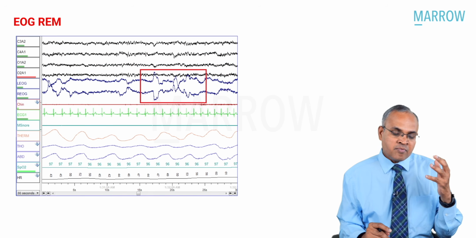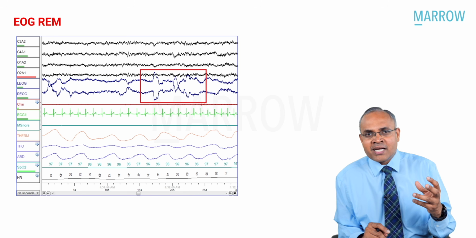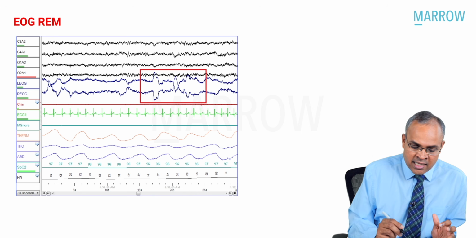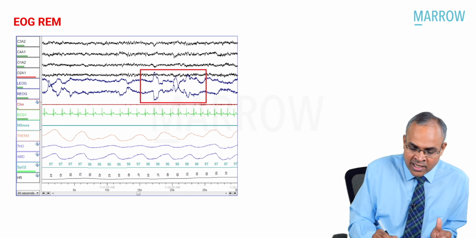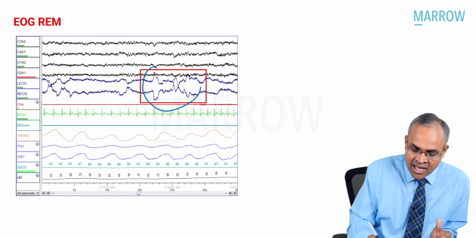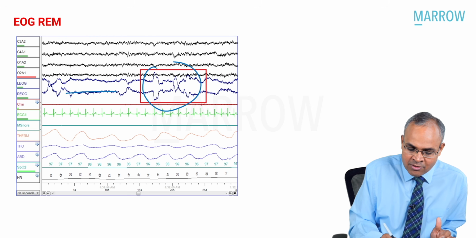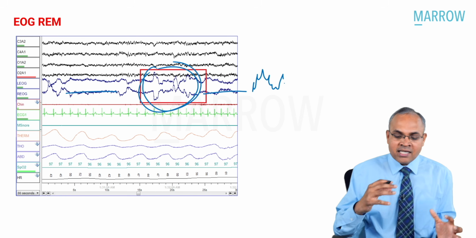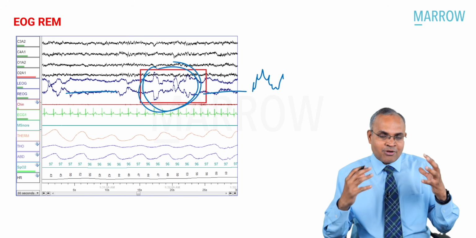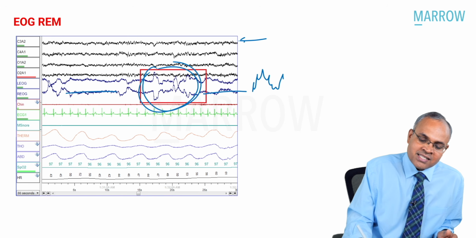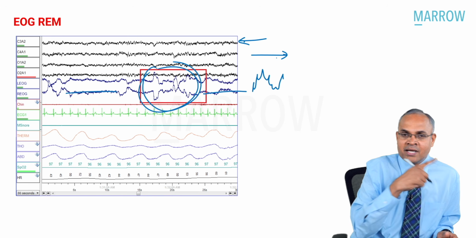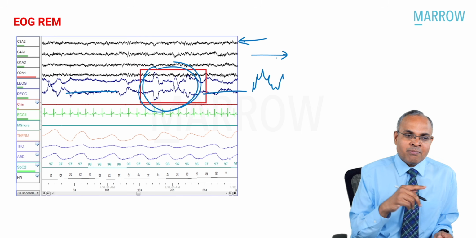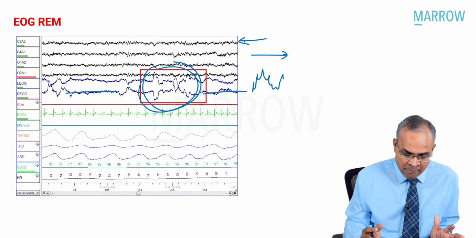The EOG is also something you should look at. Now, the electrooculography, what can it show? It will show some kind of eye movements. There'll be no movement for some time, then eye movements will happen. Then there'll be no movement for some time, then again eye movements will come and go. So eye movements typically coming and going is called rapid eye movement sleep, right? That's what is going to happen in these people.